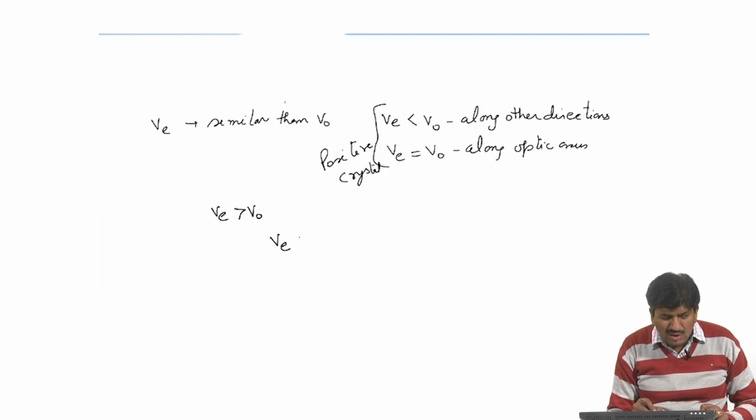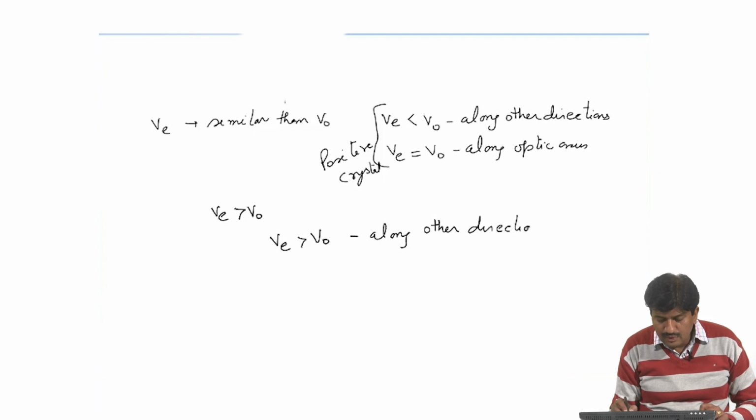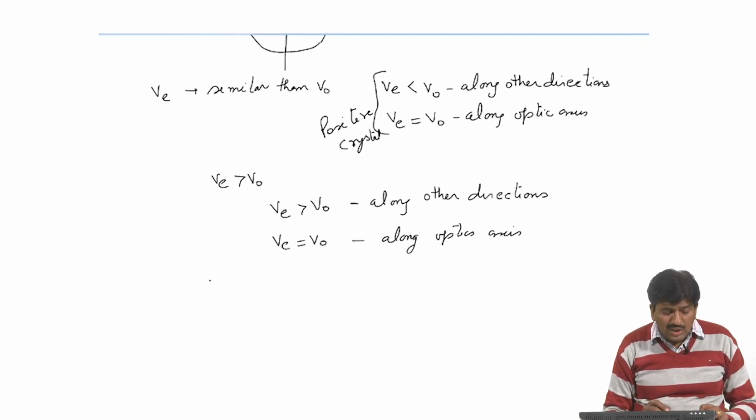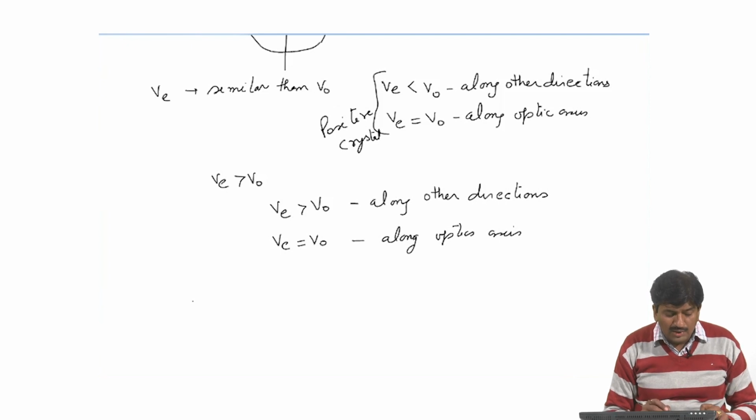Or we can say velocity of E ray is greater than velocity of O ray along other directions, and velocity of E ray is equal to O ray along optic axis. In positive crystal, the E ray velocity is maximum along the optic axis and minimum in perpendicular direction.